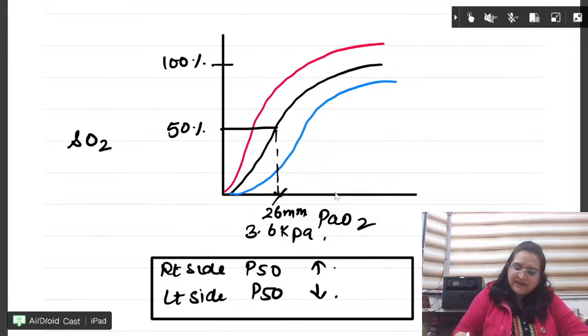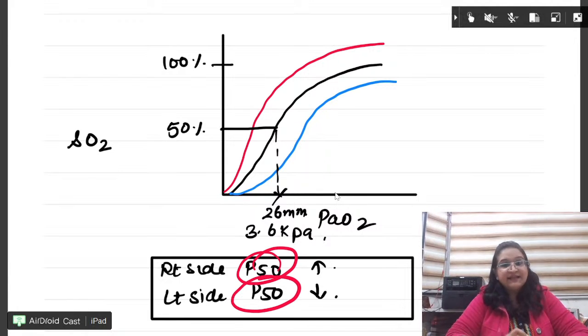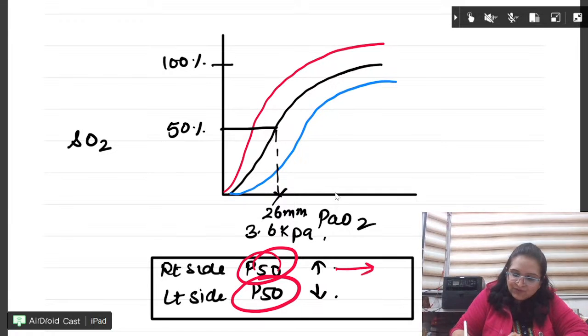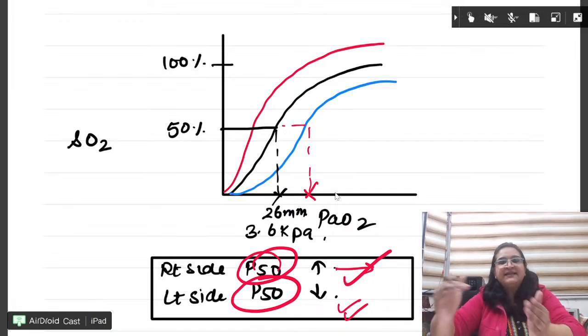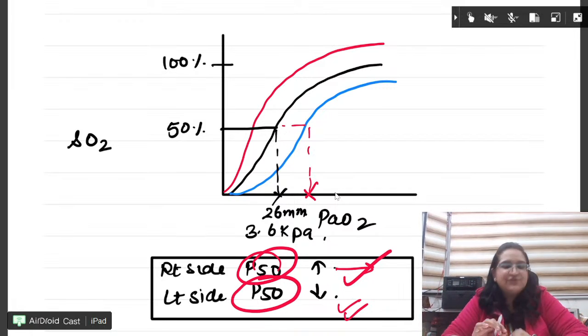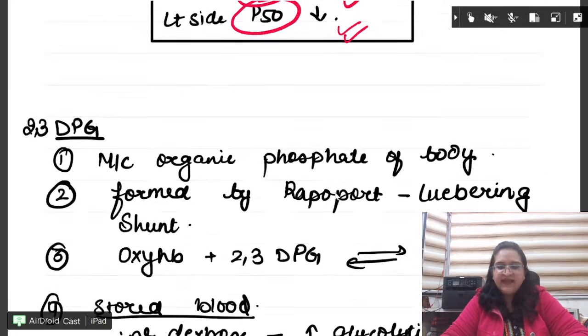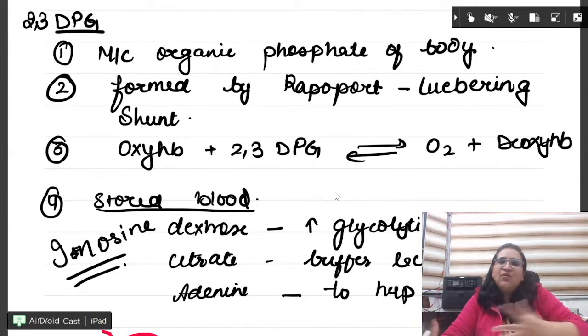Now, this is another question which might come. I have told you what P50 is. When the right side shift occurs, what will happen to the P50? It will increase, whereas on the left side shift, P50 decreases. You can make the diagram and plot it so that you never make a mistake. Fine. Next, 2,3-DPG. What is this? This is the main thing which is actually shifting the curve right and left.